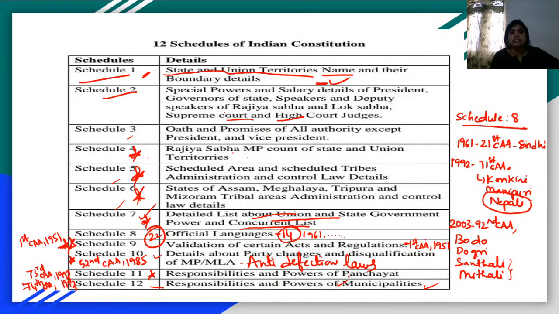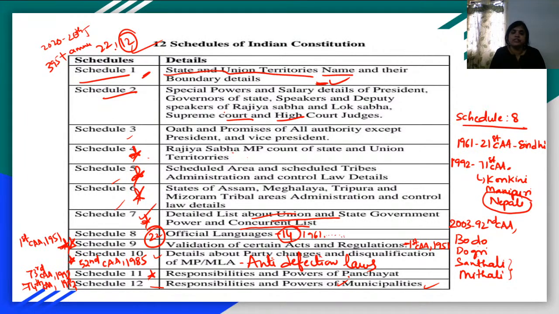So these are the 12 schedules mentioned in the Constitution. As of today, 26th June 2020, we have 395 articles plus amendments, 22 parts, and 12 schedules. Right, so this is the first chapter of our syllabus.